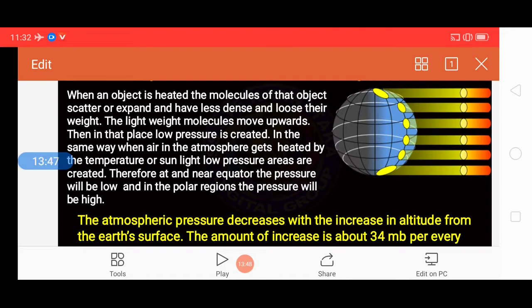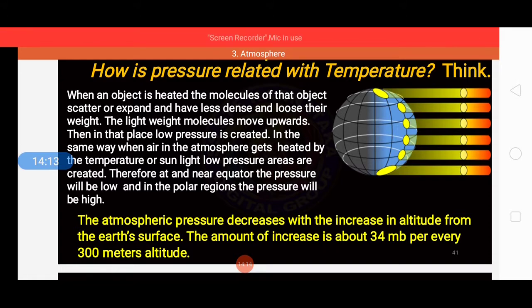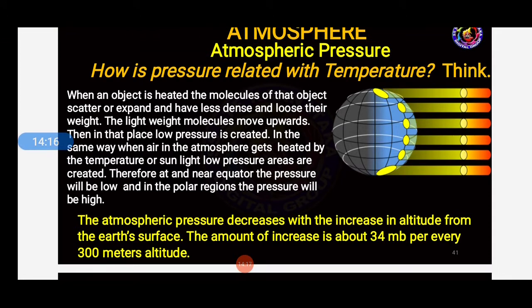See here, when an object is heated, the molecules of that object scatter or expand, have less density and lose their weight. Because of that they lose their weight while we are heating. While we heat the water's molecules, the lightweight molecules move upwards as vapors, isn't it? Then in that place low pressure is created. In the same way, when air in the atmosphere gets heated by the temperature or sunlight, low pressure areas are created. So therefore, at and near the equator, the pressure will be low, and in the polar region, the pressure will be very high.